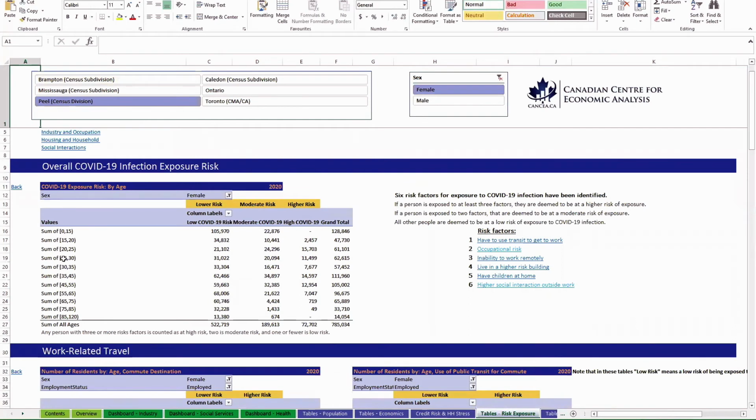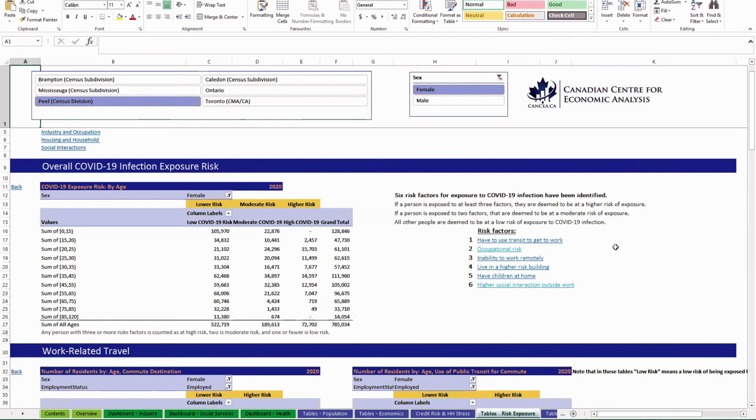So these are the factors for risk exposure to a COVID-19 infection. We've considered 6 factors in our overall calculation of risk, which are the following. So first, if you have to use public transit to get to work, that puts you into contact with more people, therefore that's an elevated risk factor.